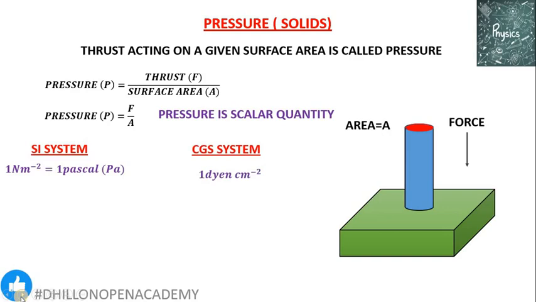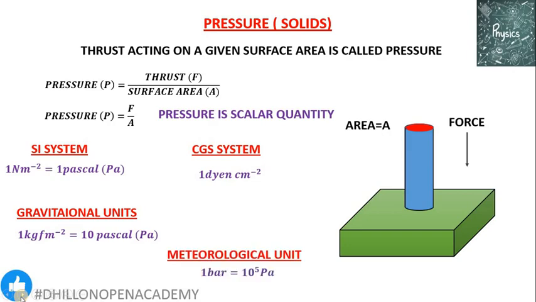In CGS system, the unit is 1 dyne per centimeter square. In the gravitational unit, the unit used is 1 kilogram force per meter square, which is equal to 10 Pascal. For meteorological purposes, the unit of pressure used is 1 bar, which is equal to 10 raised to power 5 Pascal.